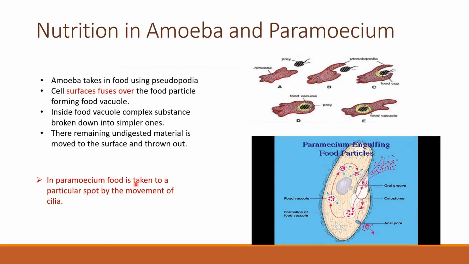And the next picture is about paramoecium engulfing a food particle. In paramoecium, food is taken to a particular spot by the movement of cilia. You can see there are so many cilia, and we know that even paramoecium moves with the help of these cilia. The food over here is taken to a particular spot, then it will be taken inside the body of paramoecium. It will be digested by the food vacuole. The food vacuole has a lot of enzymes, so these enzymes help in the digestion of food, and the waste material is thrown out through the anal pore. There is an anal pore and the waste material is thrown out through it. You can see the whole cycle of digestion over here.